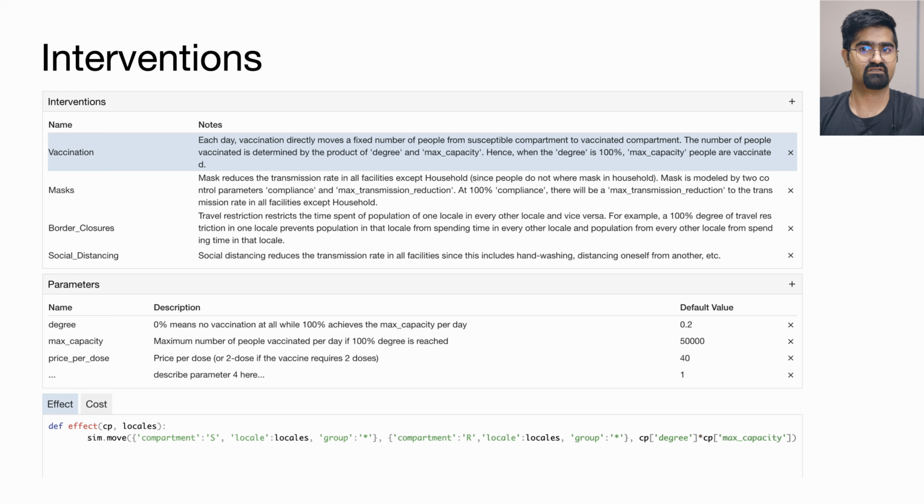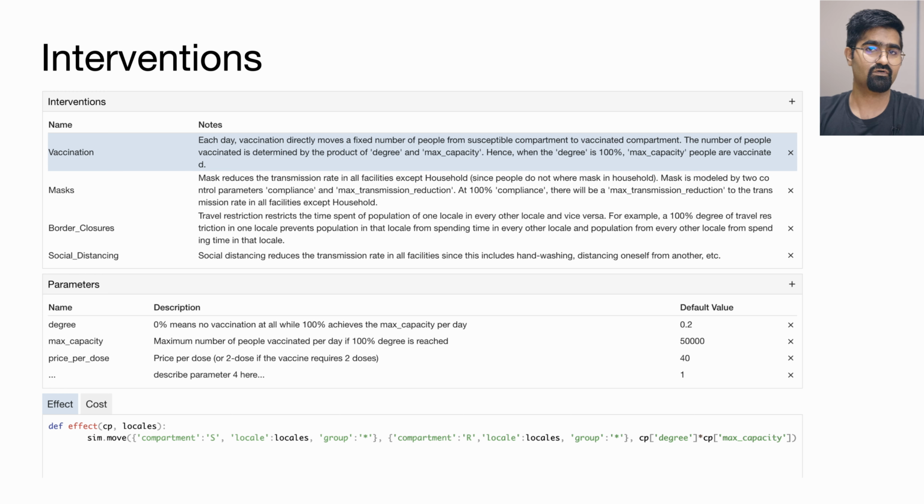Once the population data is set, we can now define our interventions. In EpiPolicy, interventions are defined in the form of Python functions using EpiPolicy's APIs. One of our major design decisions while designing the intervention specification method was to separate the specification of the effect of an intervention from when, where, and how intensely it is applied. By extracting these control parameters out of the intervention functions, which are specified in the control parameters table and passed to each intervention function as arguments, EpiPolicy allows users to modify and combine different effects of interventions easily.